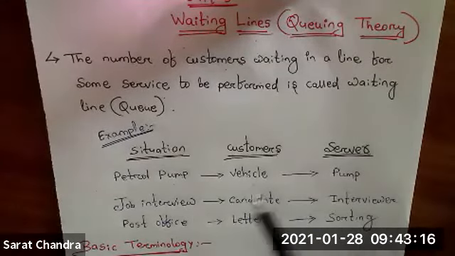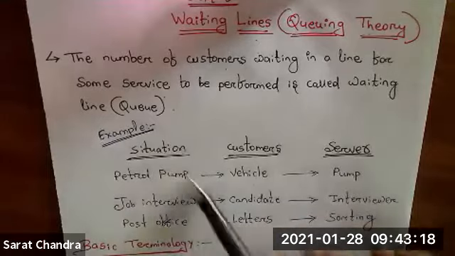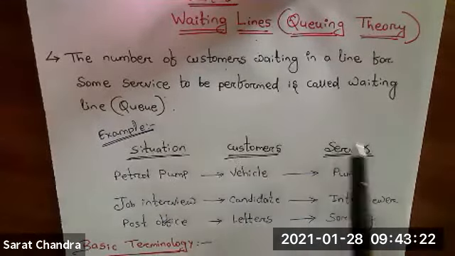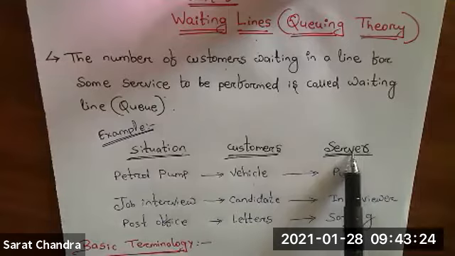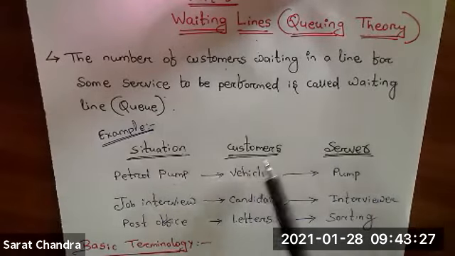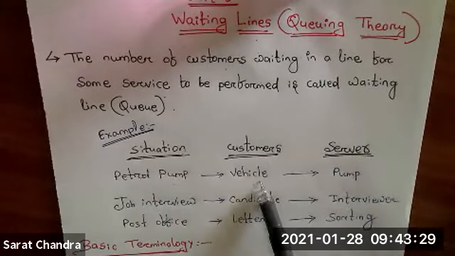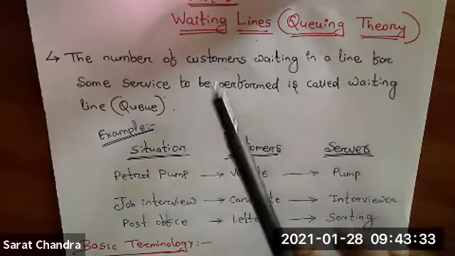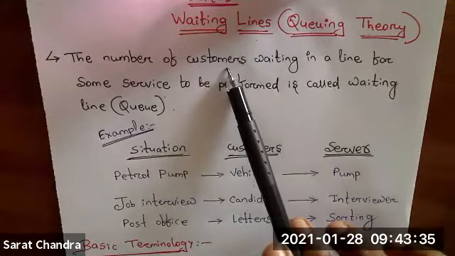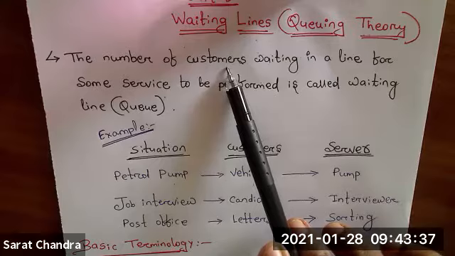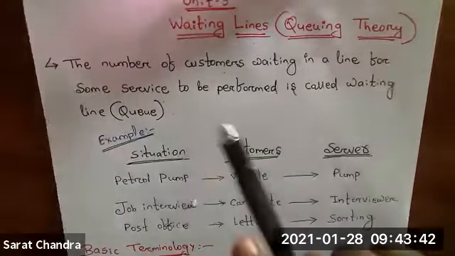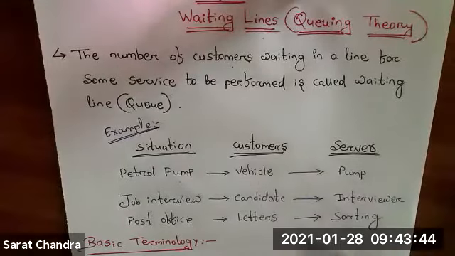So what I want to justify here is, I will give you a system or a situation. In that situation, who is the customer and who is the service provider? You can see in a petrol pump, the customers are vehicles. In a job interview, the customers are candidates. That's why I told you the customer may be a living thing or a non-living thing. A vehicle is a non-living thing, candidates are living things. That's what I want to justify over here.